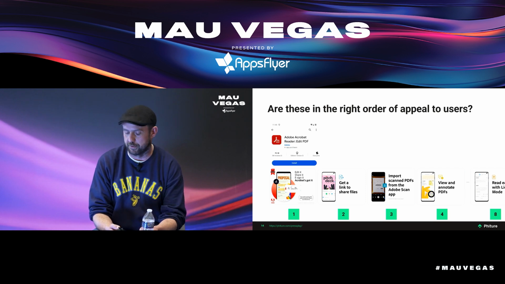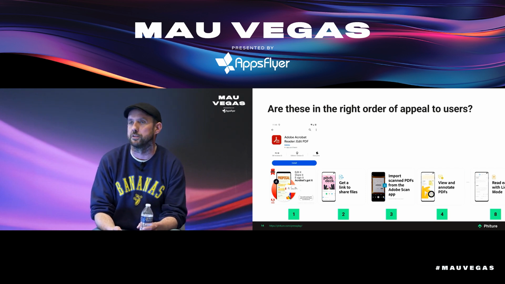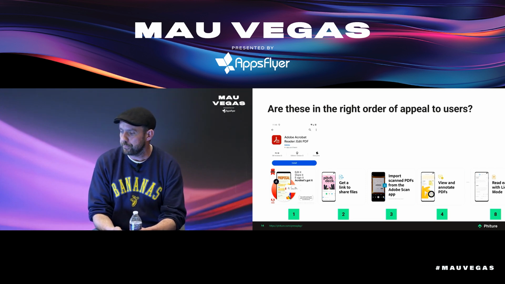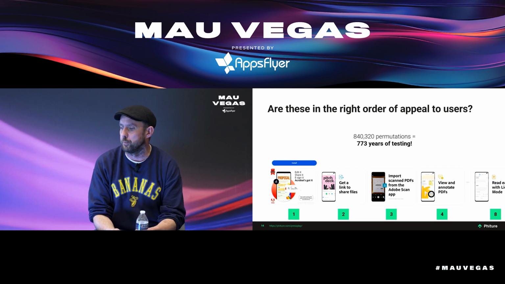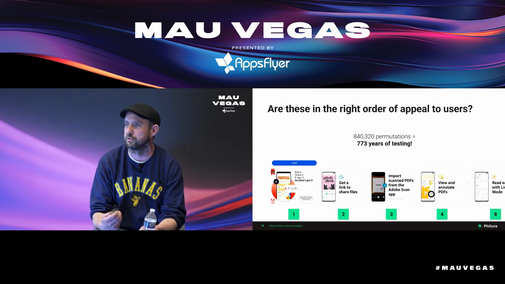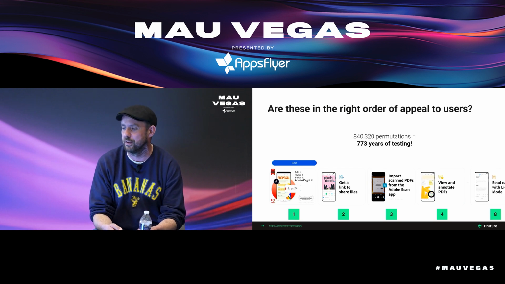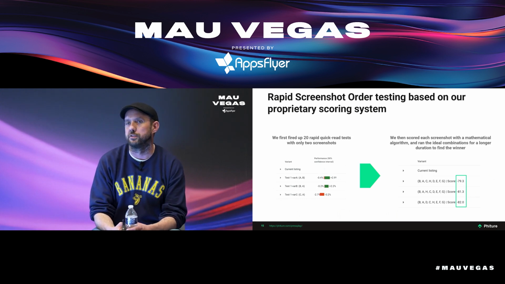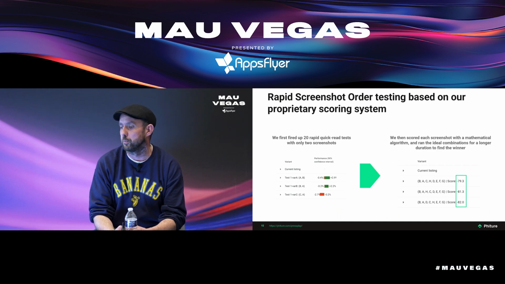The idea is really to understand, are these in the right order of importance, or could we actually shuffle them in a smarter way where we can drive up conversion with an A/B test. So you could of course brute force to test this, but if you have 8 different screenshots, you would end up with a lot of years of testing, and so that's not the right approach here. So we tried to figure out with our data team a way how we can approach this problem with what we call rapid tests.